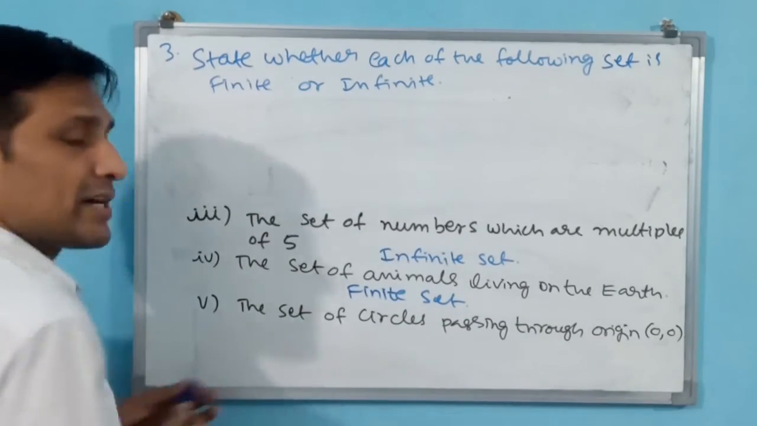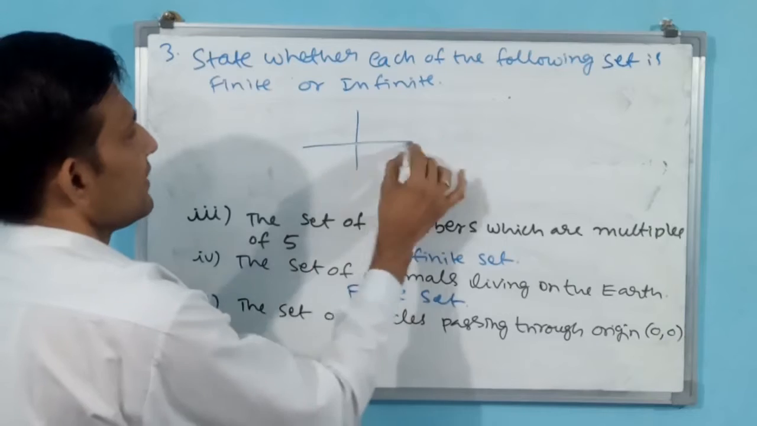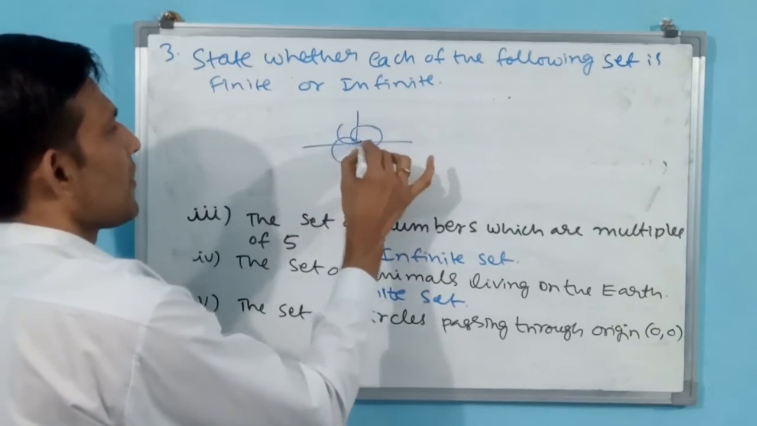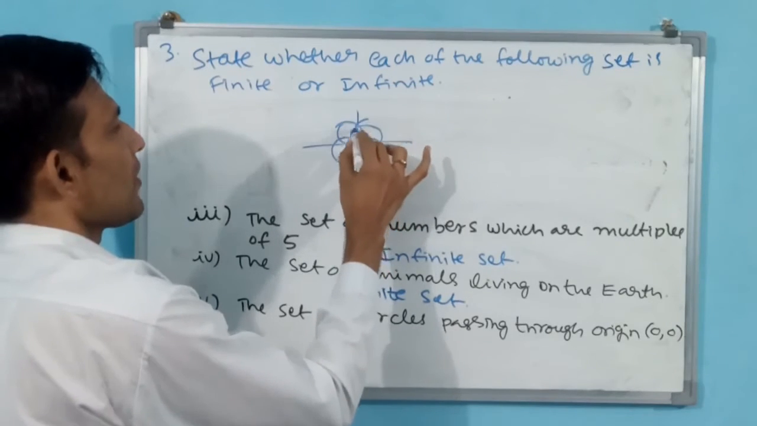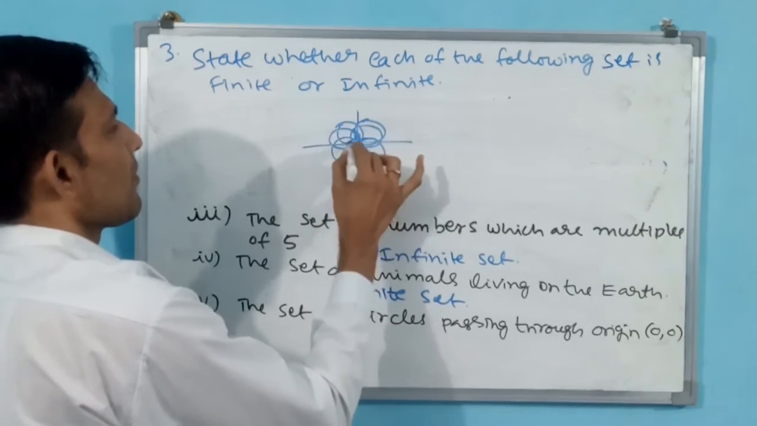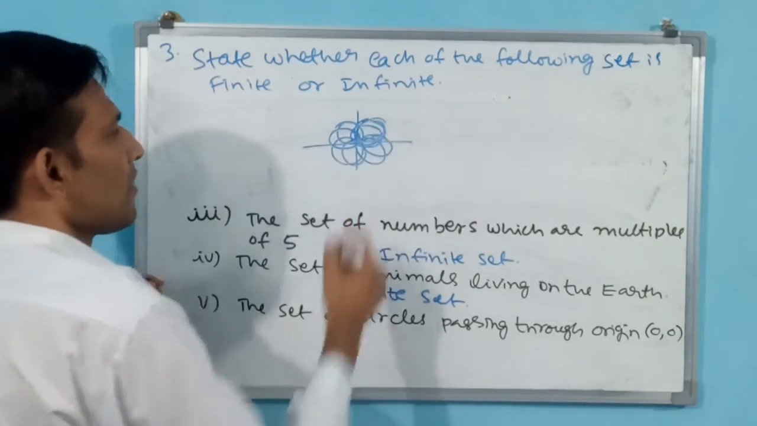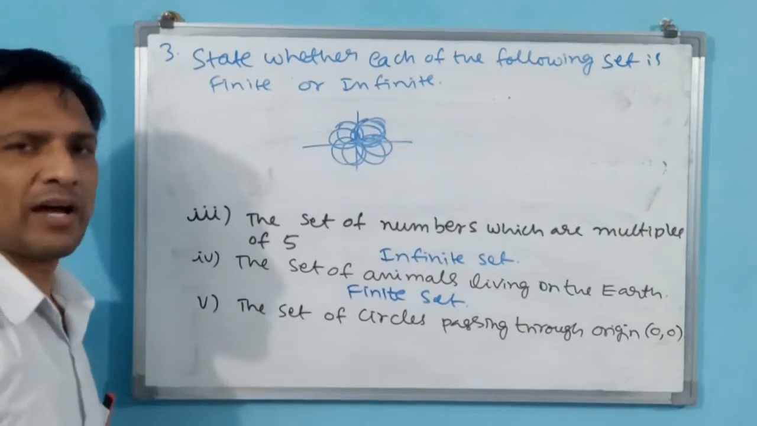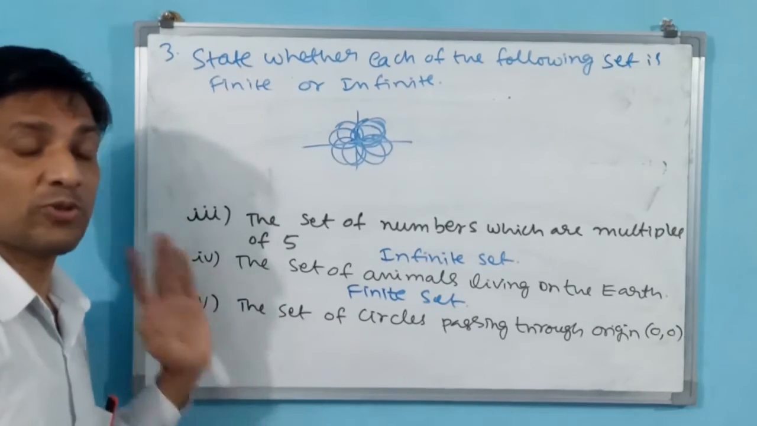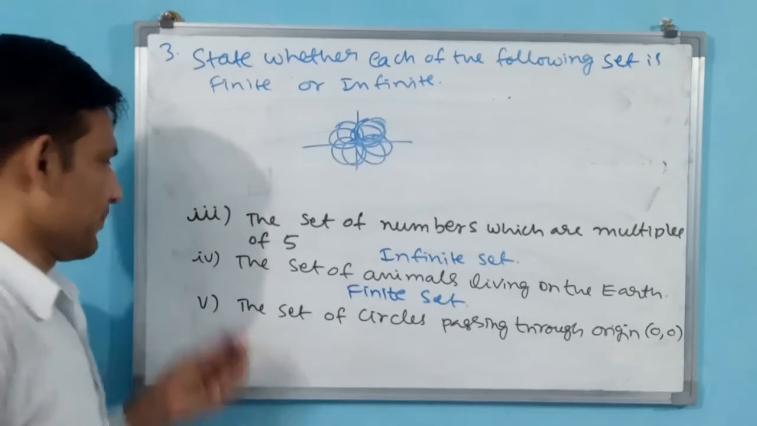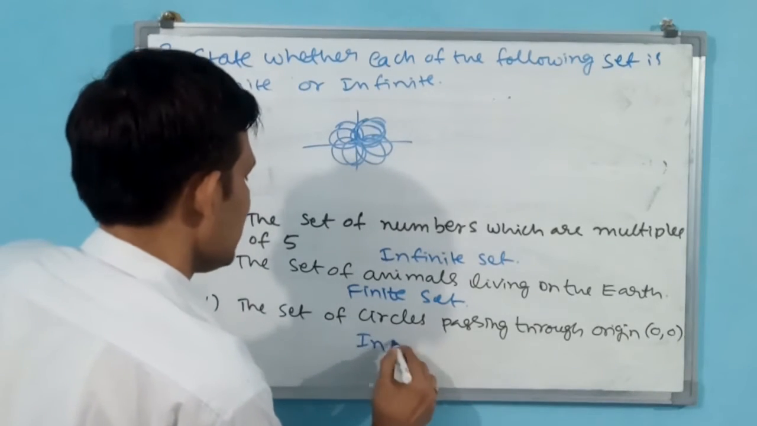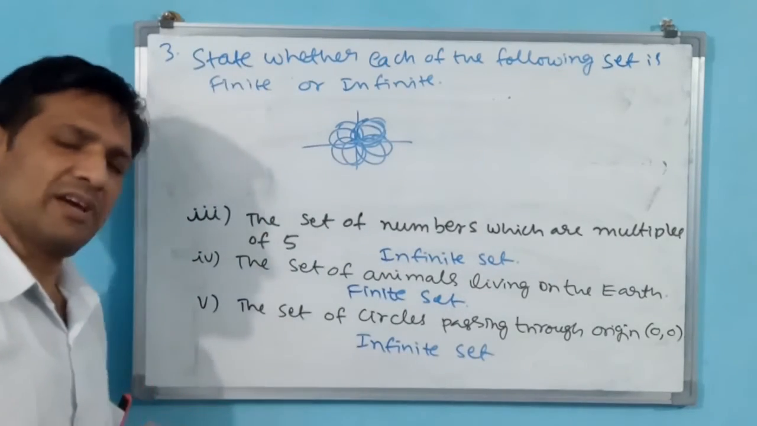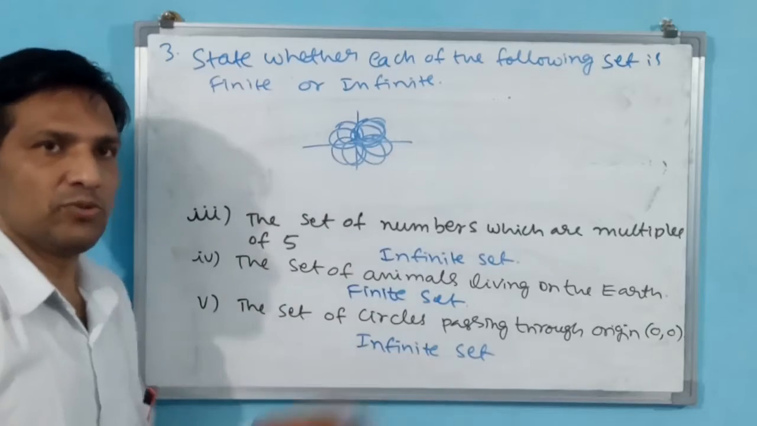Any limited quantity. This is origin. Several infinite number of circles are going to pass through origin if you are able to draw. That is why this is also an infinite set. Okay, infinite set. There is no limit. You can draw any number of circles passing through origin.